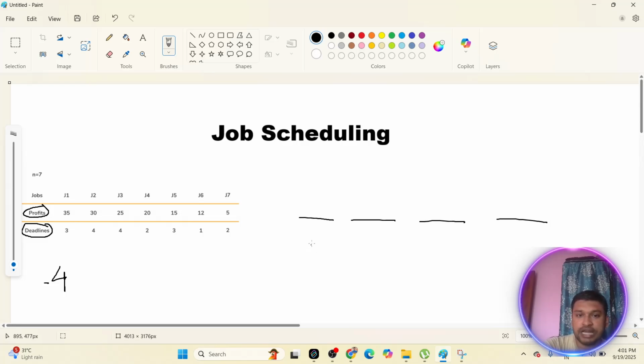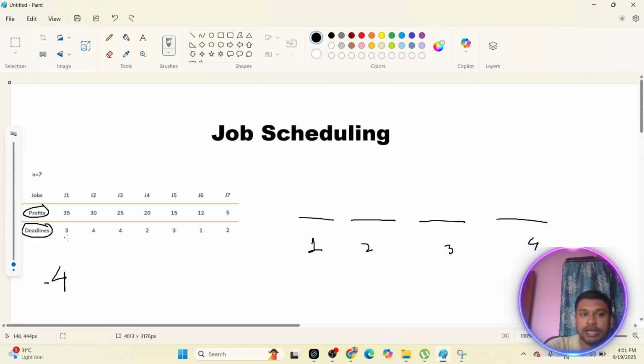So January 1, January 2, January 3, and January 4. Within January 4, I have to solve these problems. That means I have to take some of the jobs which can be delivered till January 4, because no person can wait till January 5th. No one is waiting till 5 days. So the maximum deadline is 4 days.